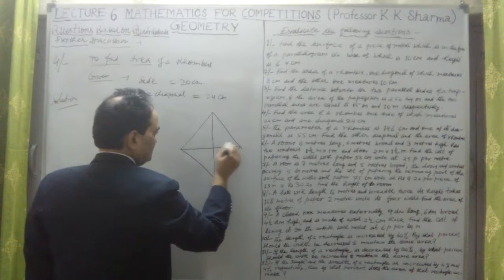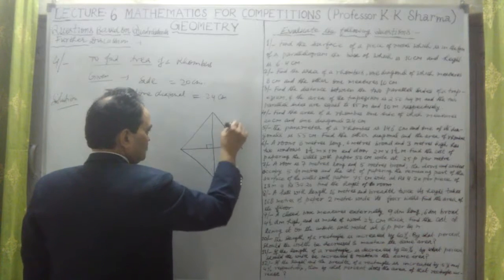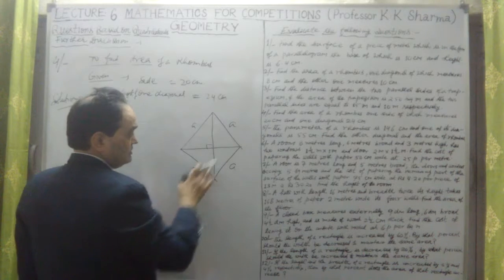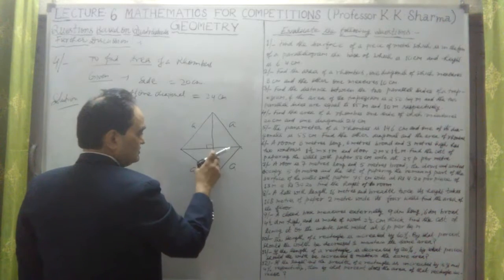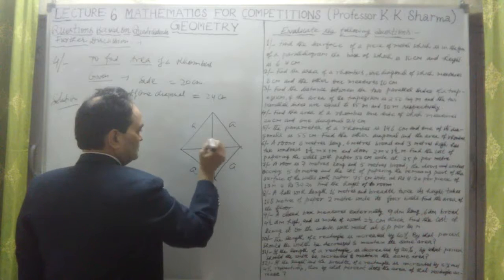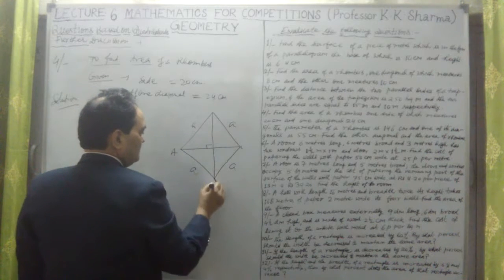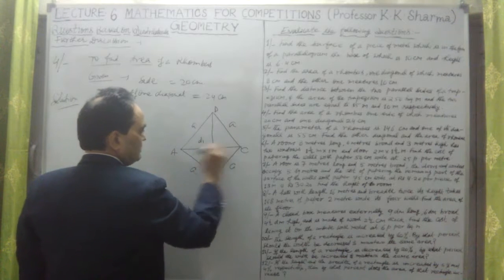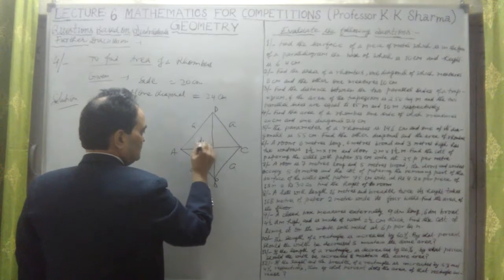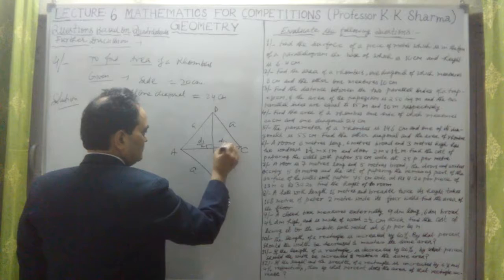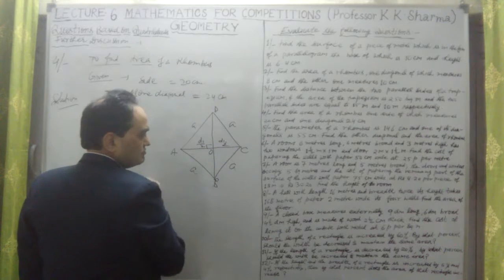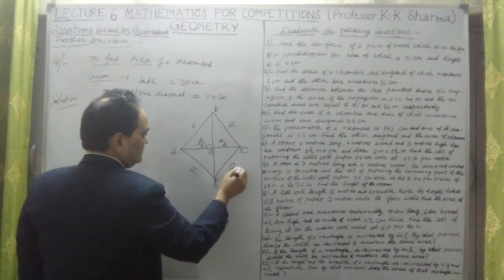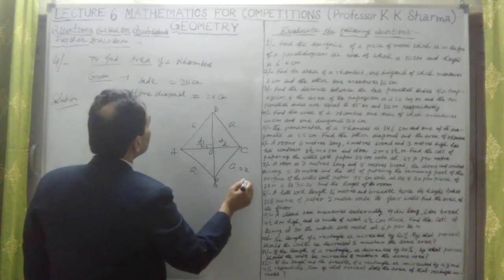At right angle, diagonals are not equal, but all sides are equal. This is just like a square, but a square is having equal diagonals. In this case, the diagonals are not equal. Suppose this is ABCD. Diagonal AC is D1, so this will be D1 by 2, this is also D1 by 2. O is the intersecting point of these two diagonals. And the side is 20 centimeter.